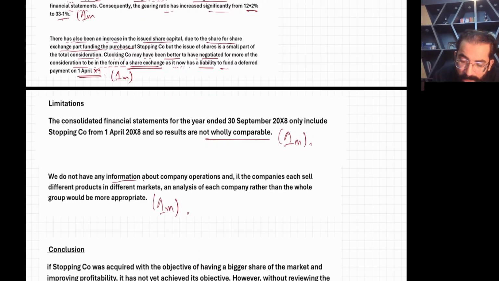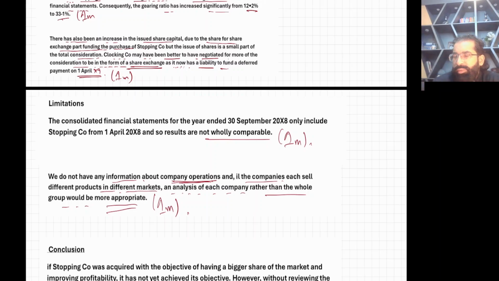We do not have any information about the company operations. Very little data is given. Just one paragraph. They have not even told you the product, and much information is hidden. If the company sells different products in different markets, an analysis of each company rather than the whole group would be more appropriate. Better give us product-wise information. If the company is dealing in many products, we need more information to analyze.